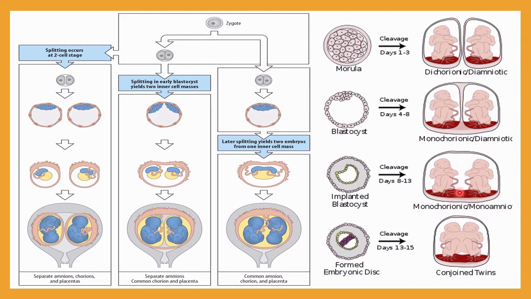Here you can see that chorion is also one and amnion is also one. So it is monochorionic, monoamnionic type of twins. Okay, and this is very abnormal, that is, a form of embryonic disc. Even after formation of the embryonic disc, a cleavage occurs, and as a result of that conjoined twin babies may be